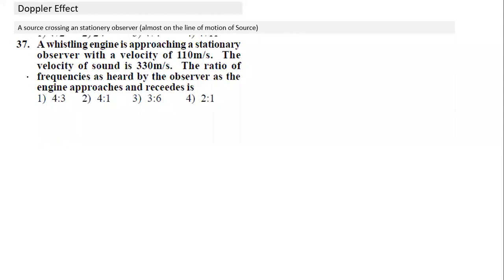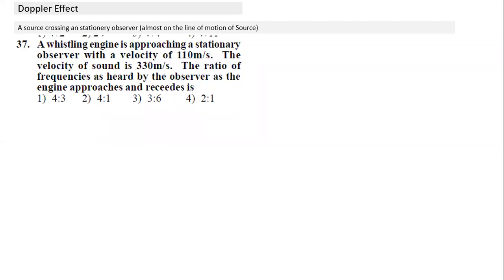And this is a kind of common thing you can observe also. Just read this question here, and let's see what you have understood from this. A whistling engine. Those who go to the railway station might have observed this. When the train is coming and the engine comes towards you and crosses you, it goes to the other side. Then the ratio of the frequency heard by the observer as the engine approaches and recedes. Before it crosses you, it is approaching you, and then it goes further away. Recedes means it goes further away.